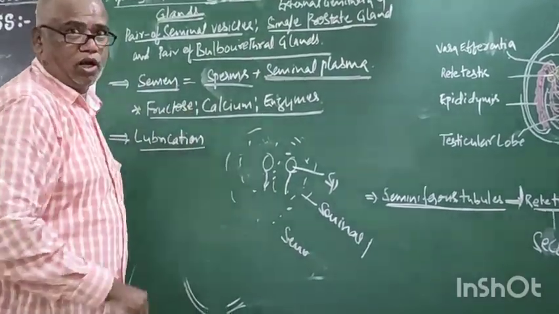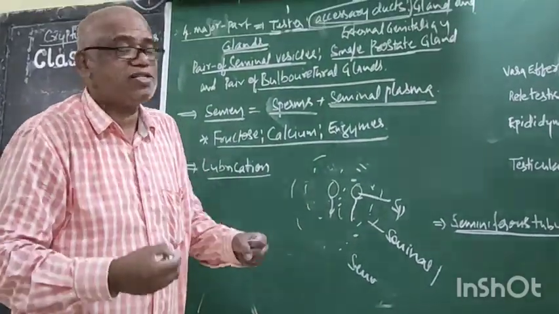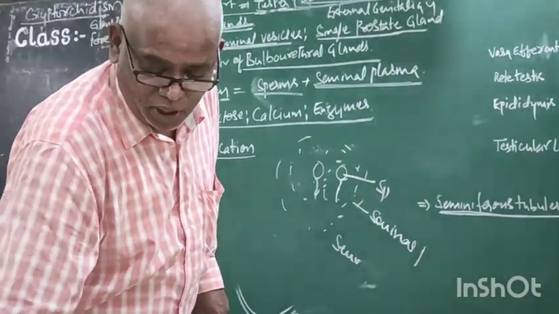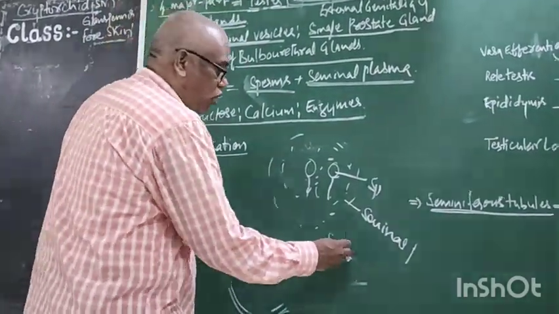Now semen. Name the 2 components of semen. Semen is made with sperm.